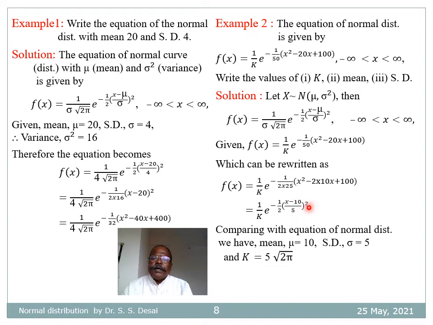So we compare this equation with the normal equation. So we have mu is equal to 10, sigma equal to 5, and the constant k is sigma root 2 pi, that means 5 into root 2 pi.